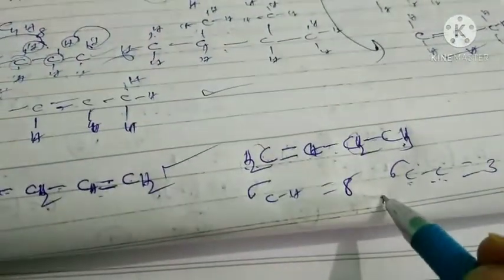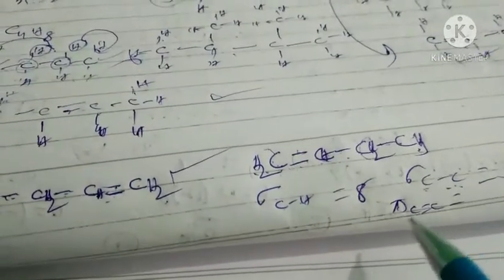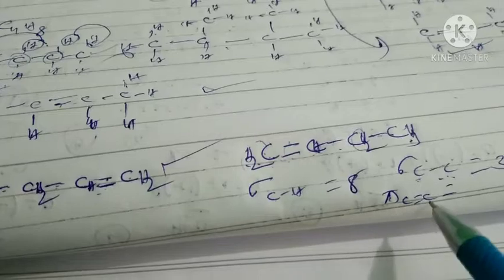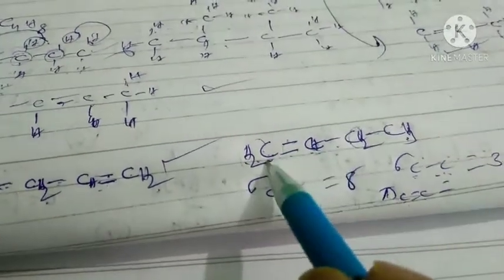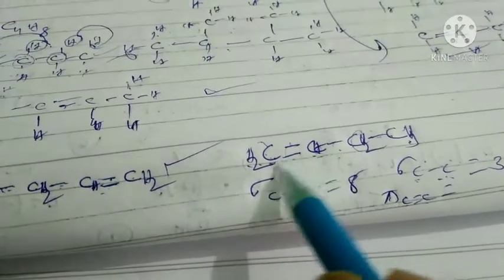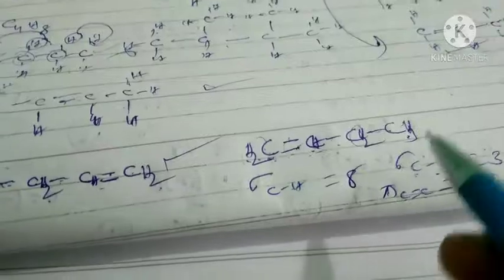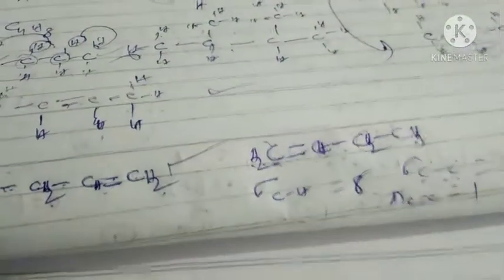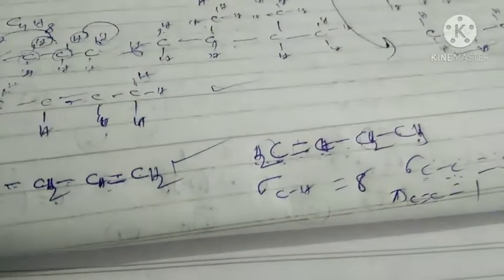Next, pi bonds in C=C. That means how many pi bonds are present between double bonded carbons? Double bonded carbons are present here only. Between the double bonded carbon atoms, how many pi bonds? Only one pi bond, because a double bond contains one sigma and one pi. Sometimes you may get such types of questions at CBSE level. So this is the way to draw the structure of organic compounds.